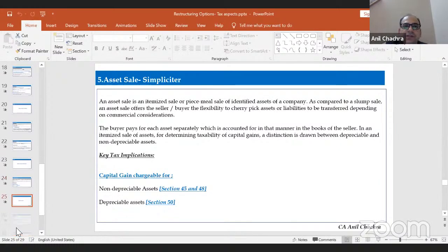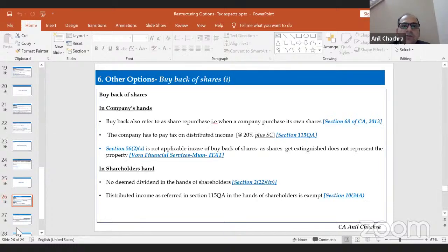The last but not least is the other options available. So other options we can discuss in three ways. One is the buyback of shares. Buyback of shares means that the buyback was introduced, I think, in India in 1999 in the erstwhile Act, the 1956 Act, which prescribed that a company can buy back its shares. Buyback means the company is having very surplus capital in their hands, and they want to reduce their capital as per the restructuring activity. So buyback was allowed in 1999, and now Section 68 has referred to the buyback portion as well. The company can purchase its own shares.